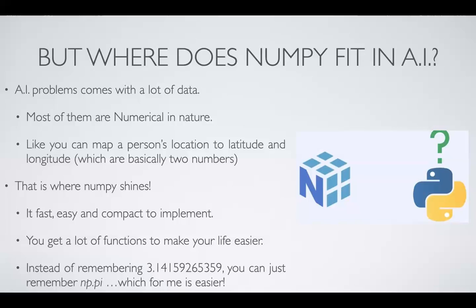NumPy is very fast, it is very easy to implement, and it is very compact. You don't need to write long lines of code to implement all these things. And you get a wide plethora of functions to make your life easier. I'm barely scratching the surface here. There are lots of functions inside NumPy itself that you can use. Remembering those functions is also easy. Instead of remembering 3.14159 and all these digits, you can just write np.pi and you get the value of pi up to I think 16 or 17 correct places. So this is where NumPy fits.